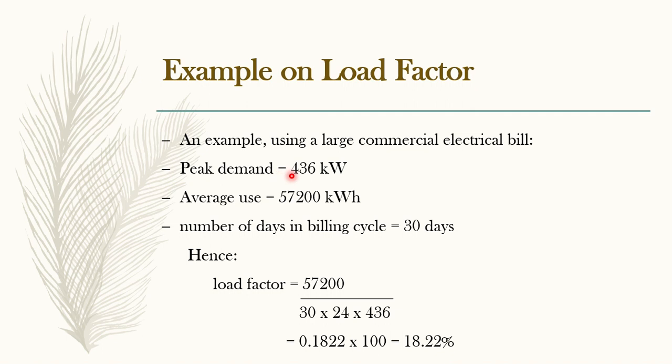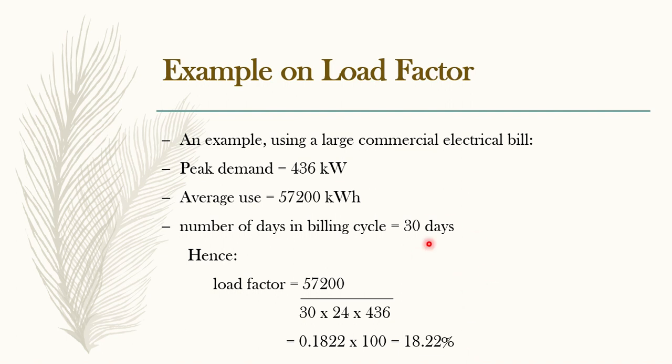How do you convert into hours? It is 30 days, and for every day you have 24 hours. So 30 into 24 into 436. This will give us the load factor, but I told you load factor is expressed in percentage. So 0.1822 into 100, I got 18.22 percent. This is the load factor for this example.